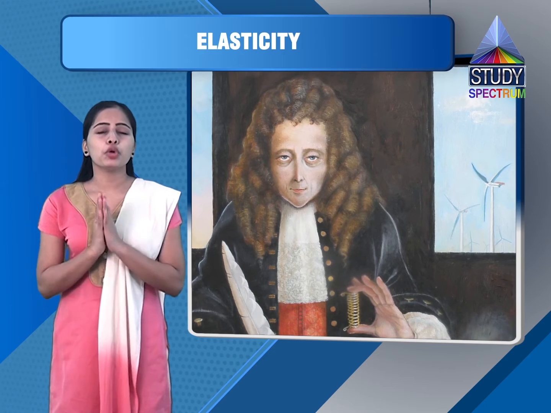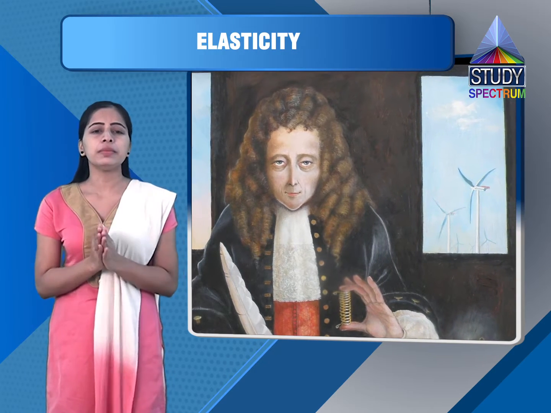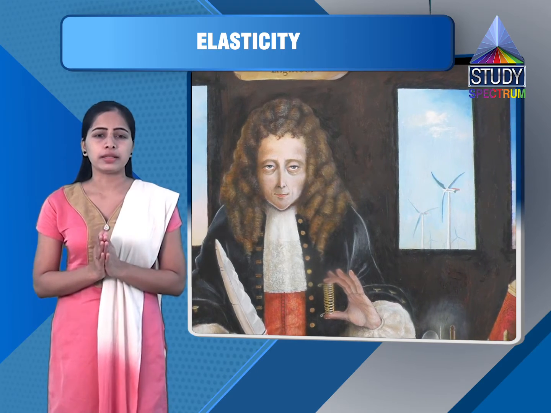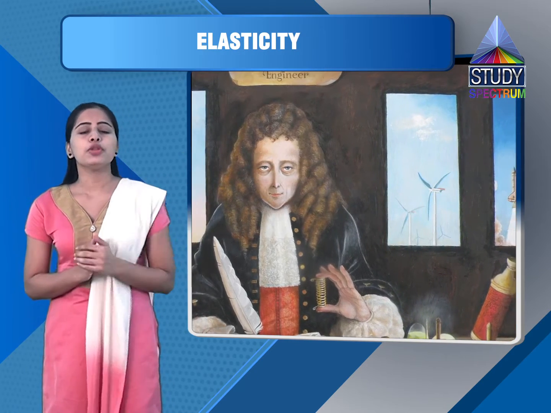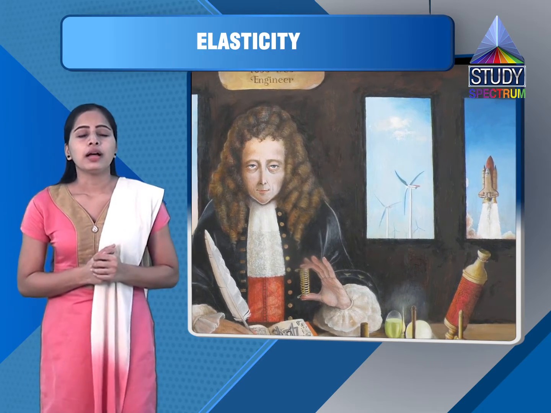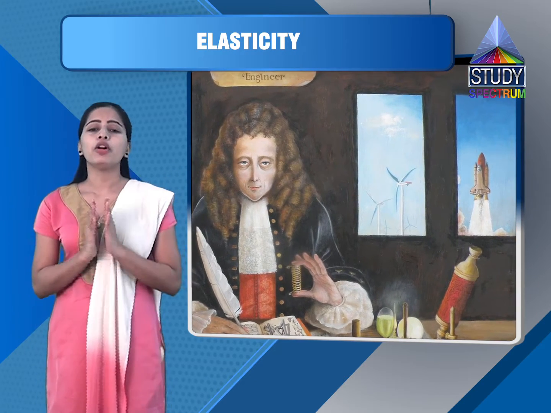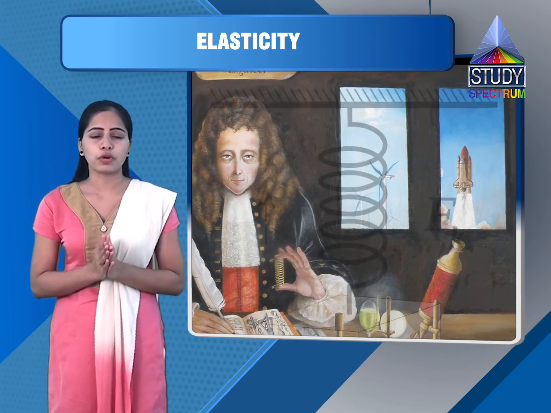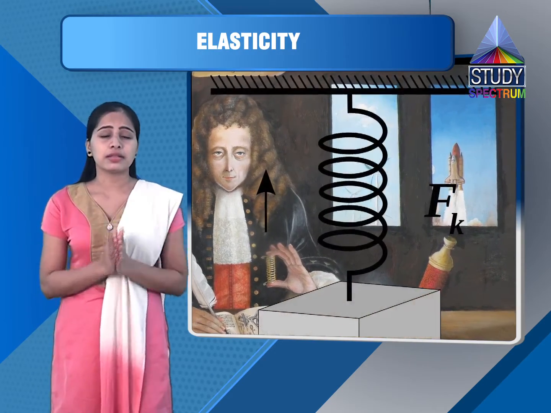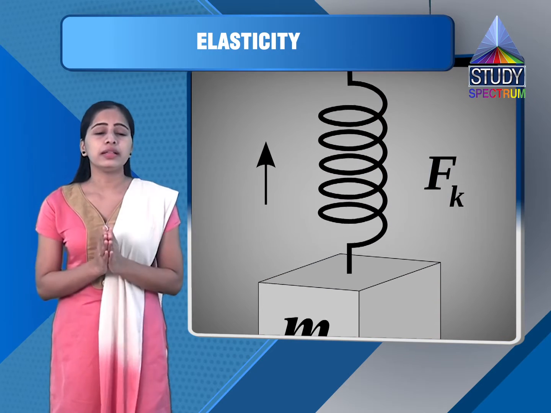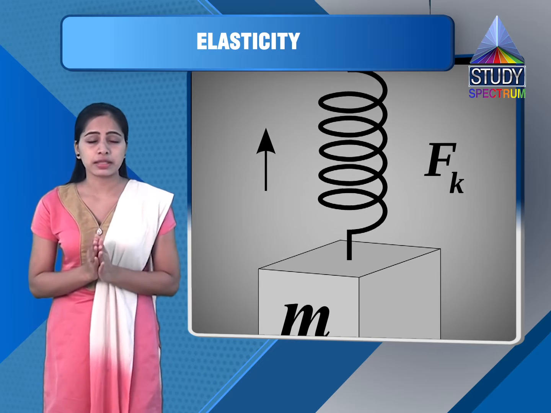The materials which obey Hooke's law are termed linear elastic or Hookean materials. In the diagram you can see a graph. On the y-axis stress is plotted, on the x-axis strain is plotted, and this is a straight line. It gives a linear relationship between stress and strain.